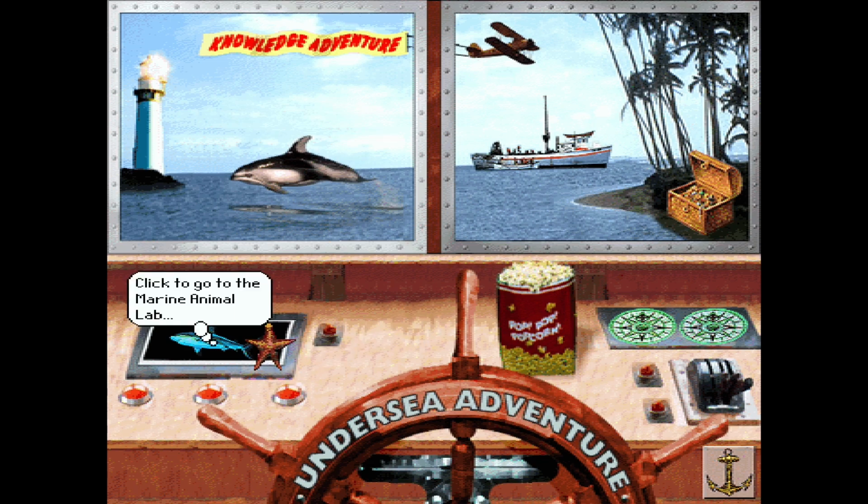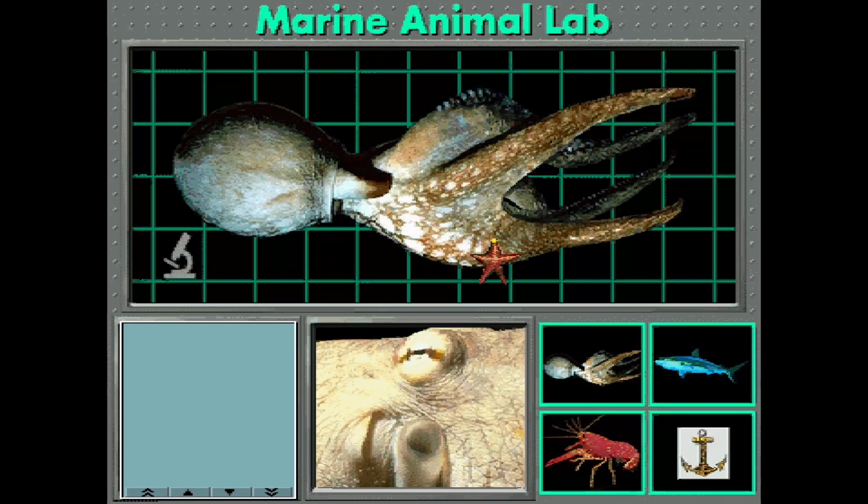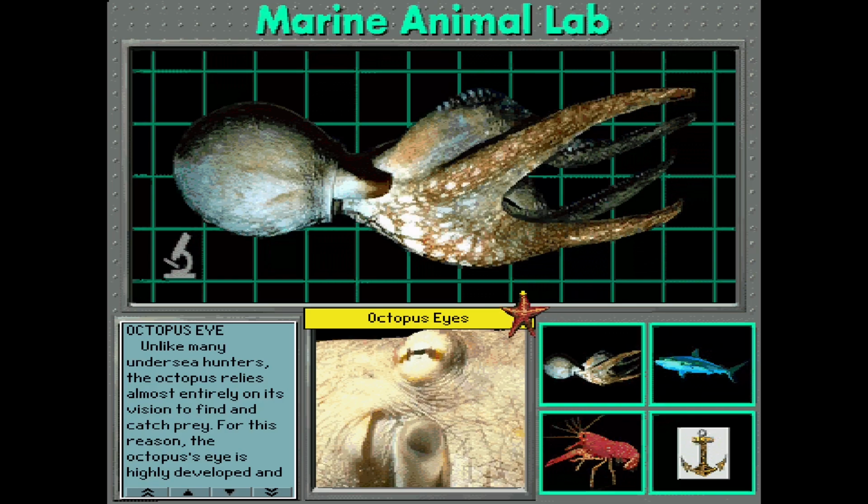So let's try the Marine Animal Lab. Marine Animal Lab. Yeah, that's what I said. Alright. Octopus Eye. Unlike many undersea hunters, the octopus relies almost entirely on its vision to find and catch prey.